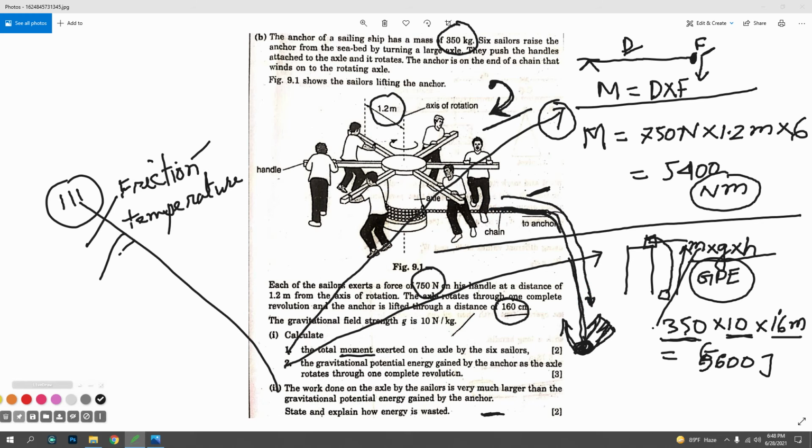Here there is friction and temperature rise, and that's why these 6 people's energy is lost. So this is the answer to question number 3.